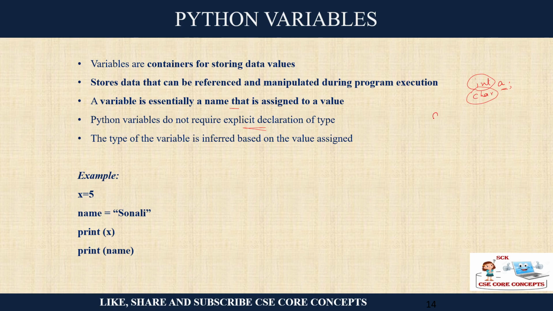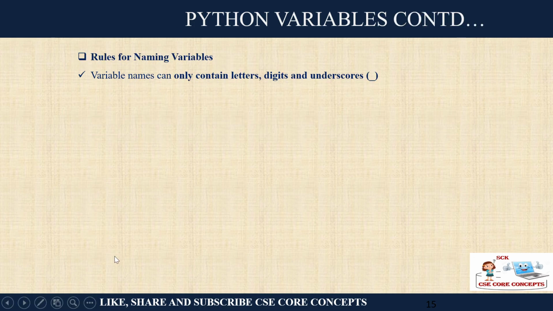So if I am writing a equals 10, then it will understand that the variable is of data type integer. Understood? If I am writing a equals 10.5, it will understand it is a floating value. So it will infer. Similarly, if I have two variables, x is 5 and name is Sonali, and I am printing this, it will understand that x is an integer and name is a string.